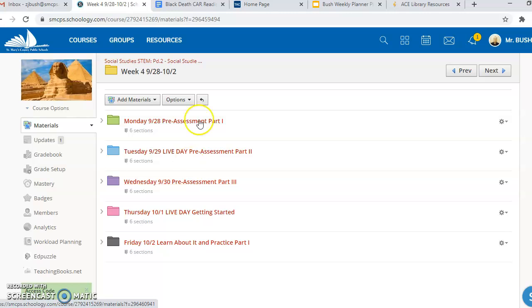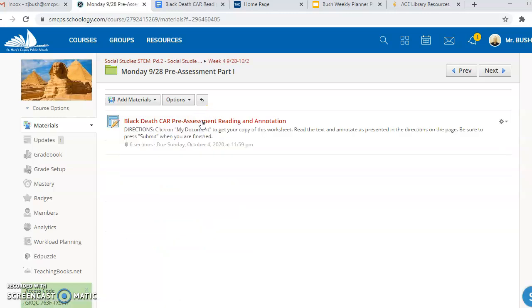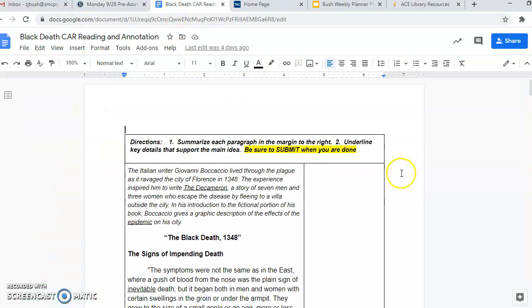And when you go into Monday, there will only be one document. And you will click on the Black Death CAR. CAR stands for Close Analytic Reading. Pre-assessment, reading and annotation. So when you click on it, you will go to My Document, and it will open up a blank document that looks like this.